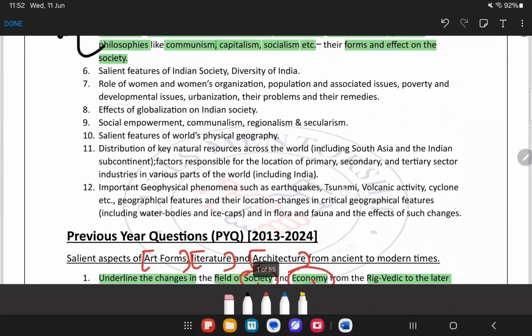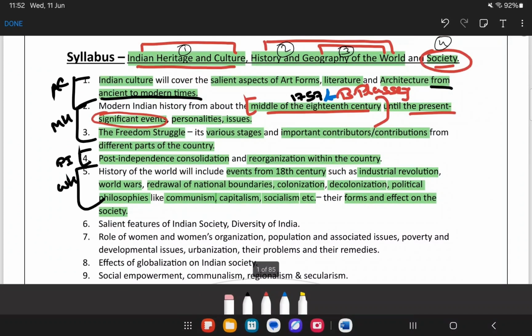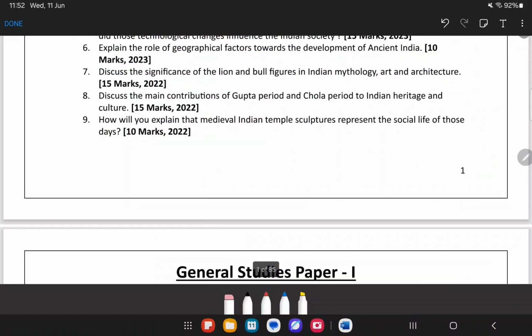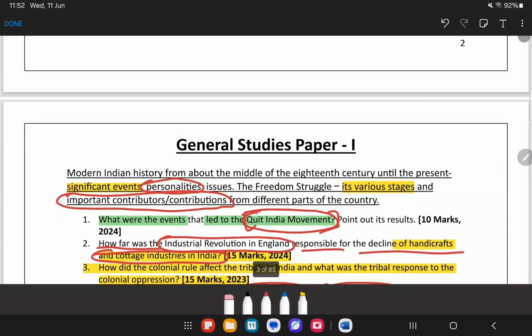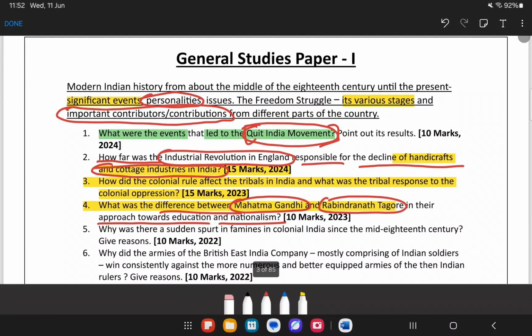Now see, which part of the syllabus can we link this to? World history. Clearly it is mentioned, industrial revolution. So that means we can take that as part of the world history topic as well. How far was the industrial revolution in England responsible for the decline of handicrafts and cottage industries in India? See, this is how you need to link up.